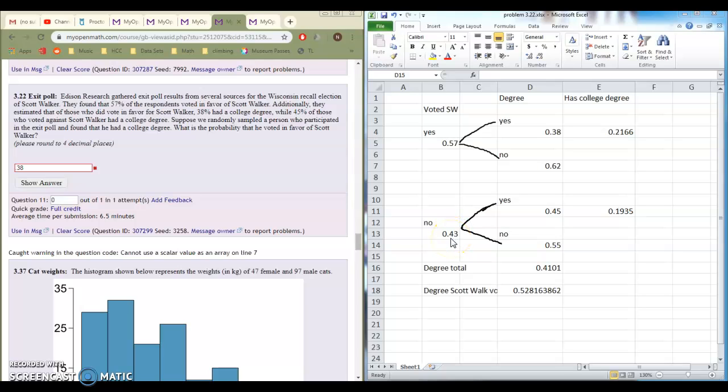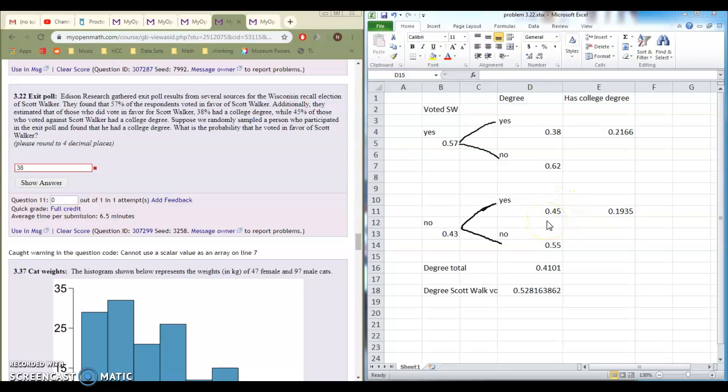What does it say? 45% who voted against Scott Walker had a college degree. So the way we figure out this number, 43% voted no: we take 100% and subtract the people who voted yes. We're just assuming that they either vote yes or vote no, as opposed to leaving it blank. We're ignoring the people who left it blank. So we do 100 minus 57, and that gives us this. Of the people who voted no, 45% of those had college degrees.